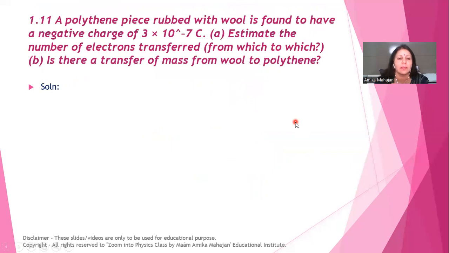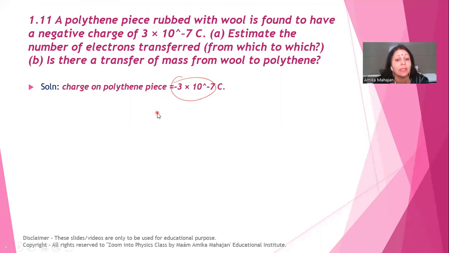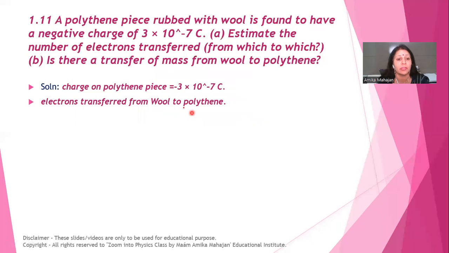Now come to the next question. This is the 11th question of the first chapter. A polythene piece rubbed with wool is found to have negative charge 3 into 10 raised power minus 7 coulomb. Estimate the number of electrons transferred from which to which. And is there a transfer of mass from wool to polythene? Because the charge on polythene is minus 3 into 10 raised power minus 7 coulomb, that means more electrons are on polythene. So charges are transferred to polythene from wool when these are rubbed, by transferring electrons.